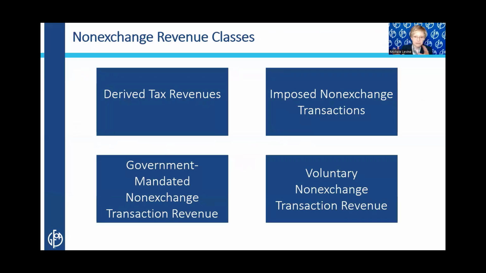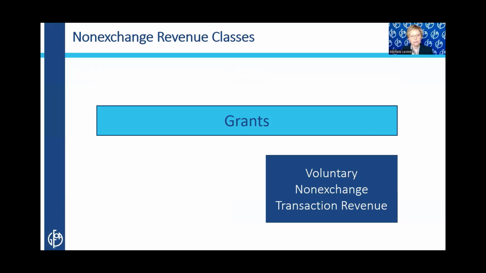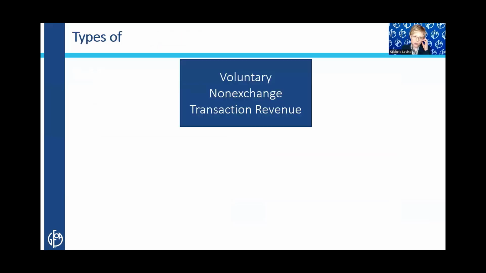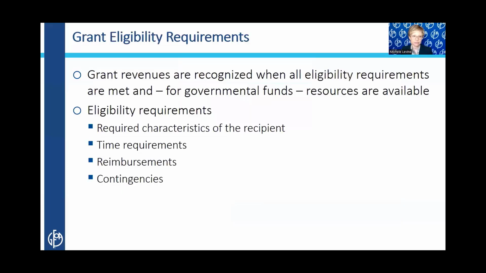There are 4 kinds of non-exchange transactions, 2 of which are where we will find grants, including intergovernmental grant revenue. Now, because governments were forced to take these ARPA funds, this is a voluntary non-exchange transaction. But it doesn't really matter so much because all grants fall into roughly 2 categories, what we call and think of as purpose restricted and what we call expenditure driven.